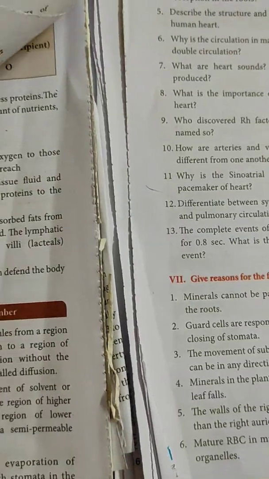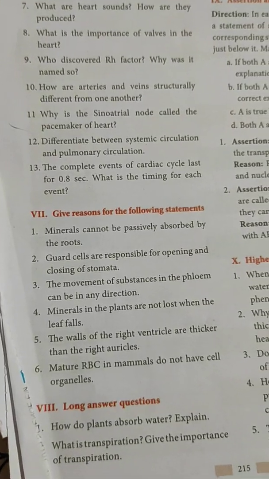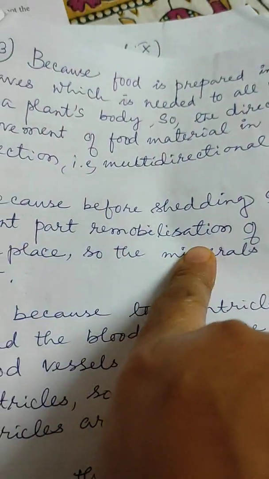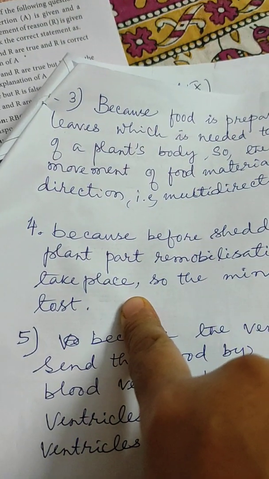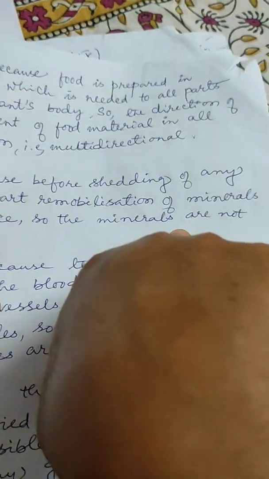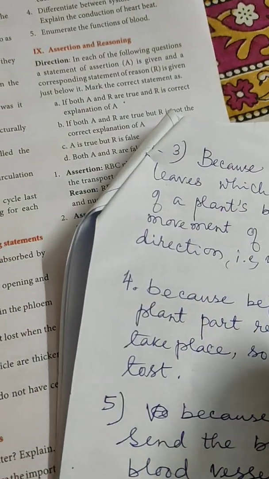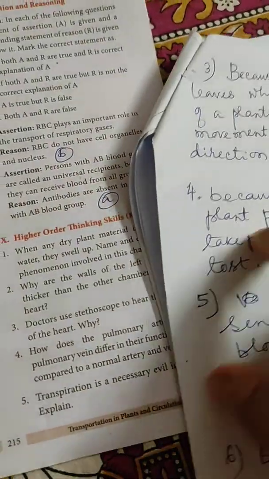Next one: minerals in plants are not lost when the leaf falls, because before shedding of the plant part, remobilization of minerals takes place. So the minerals are not lost. Remobilization of the minerals takes place, so the minerals are never lost.